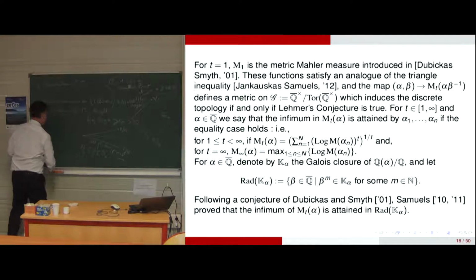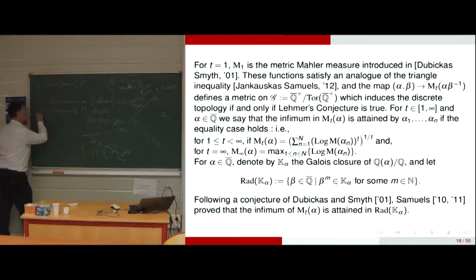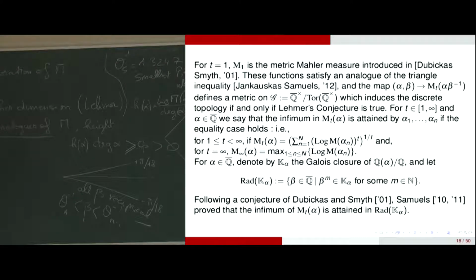so the classical problem of Lehmer, that's to give a lower bound of the Mahler measure of alpha, a certain constant which is greater than 1, for alpha non-zero and not a root of unity. We avoid all the cyclotomic polynomials.